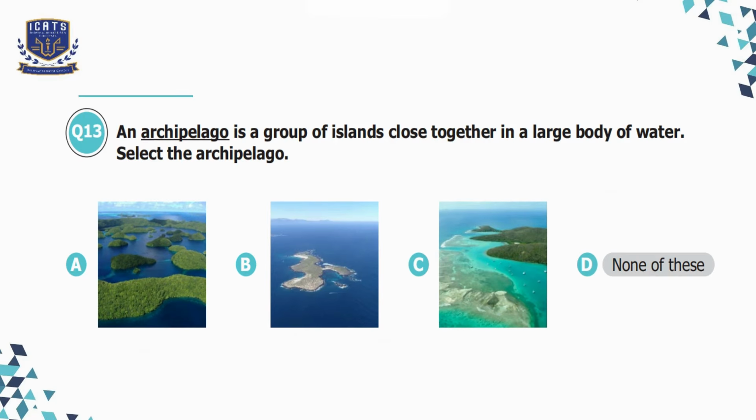Question number 13. An archipelago is a group of islands close together in a large body of water. Select the archipelago. So A shows multiple small islands clustered together, which fits the definition of the archipelago. Option B shows only one or two islands, not a group. And option C appears to show a coastal region rather than multiple islands. So we will choose option A here.